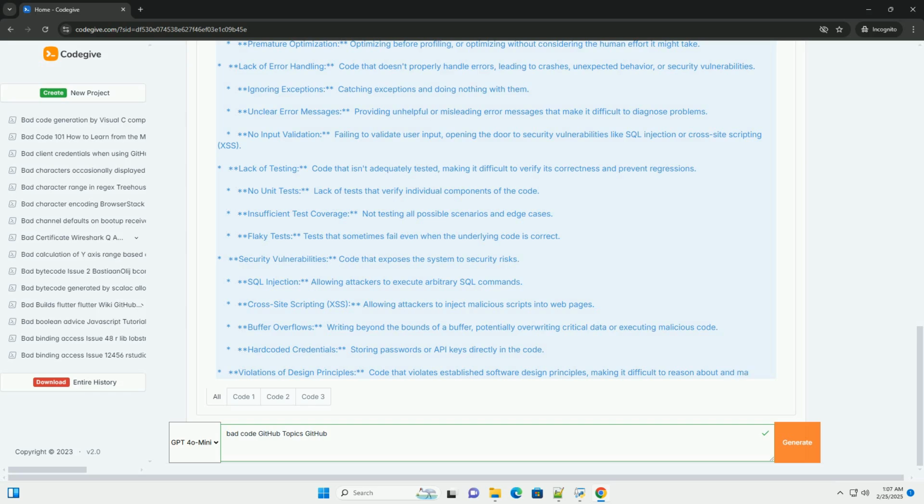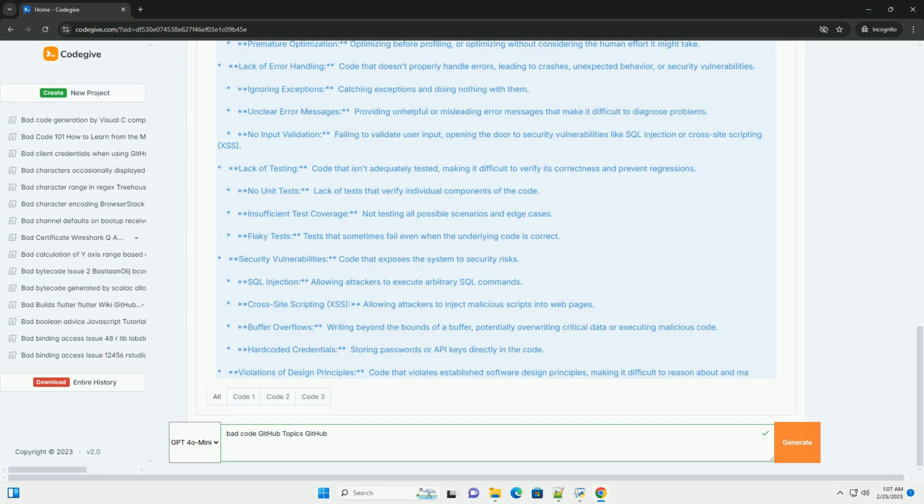Poor performance. Code that runs inefficiently, consuming excessive resources, CPU, memory, network bandwidth, or taking a long time to execute. Inefficient algorithms. Using inefficient algorithms or data structures for the task at hand, for example searching a large array when a hash table would be much faster.